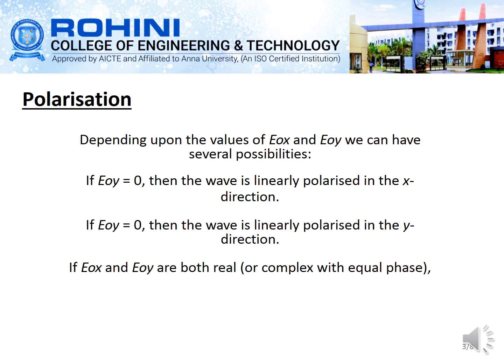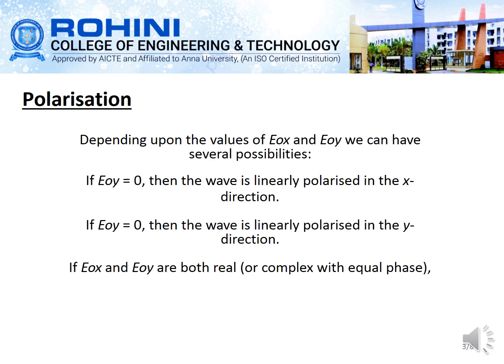So here we are considering a plane wave which is traveling in the z direction. The wave has both x and y components, so we can write the equation in terms of x and y. In the case of the magnetic field, we will write the same equation in terms of the H vector. So depending on the values of E0x and E0y, we can have several possibilities.